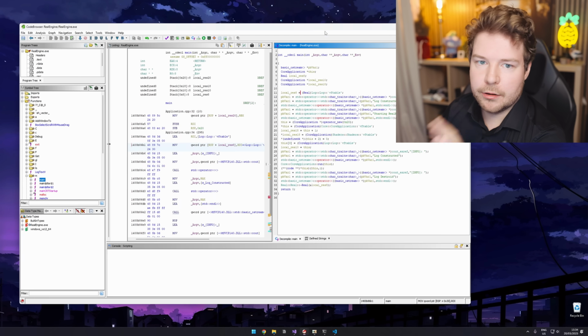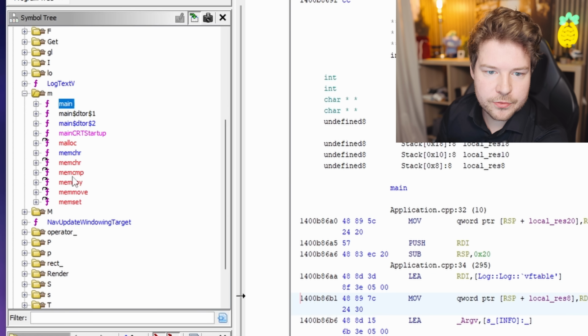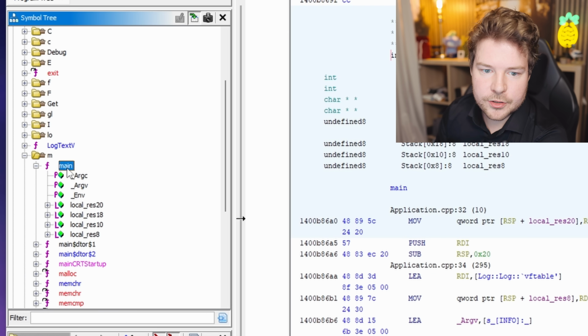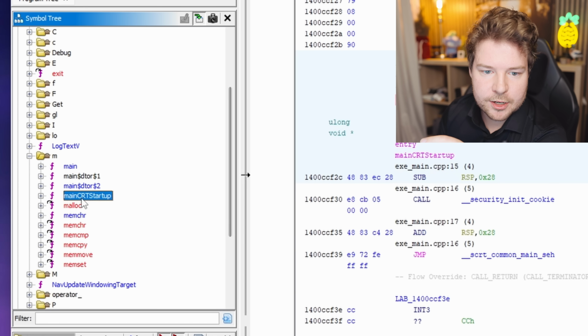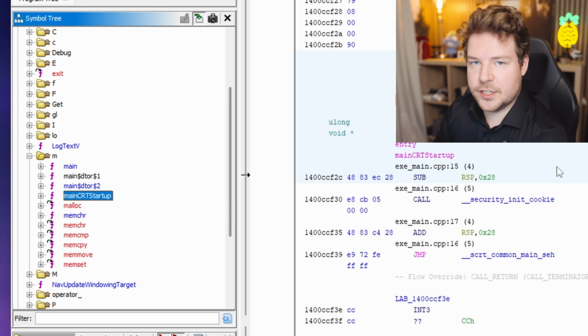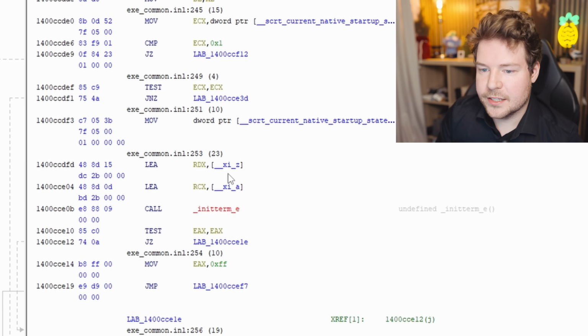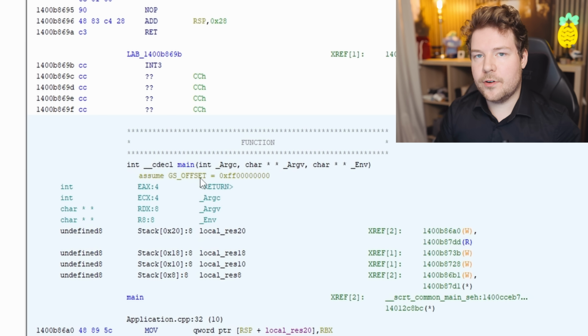Going back to Ghidra, if we have a look at this main function, which you can also find over here under functions and then M, and then we have main. This main function is the entry point of our program. If you go to main CRT startup, which is the function that actually calls main, it will call this common main SEH function. I don't even know what that stands for. And then that function will call our main function. So it's a very standard C/C++ program at this point.